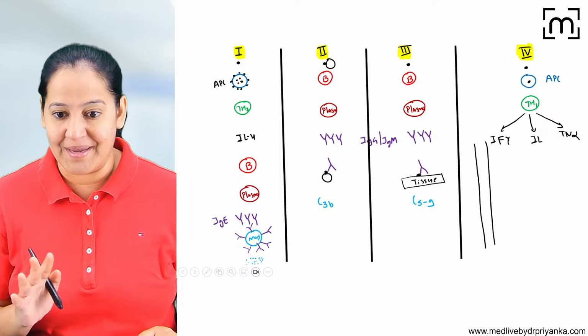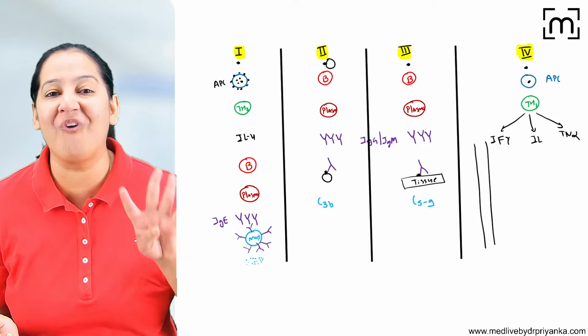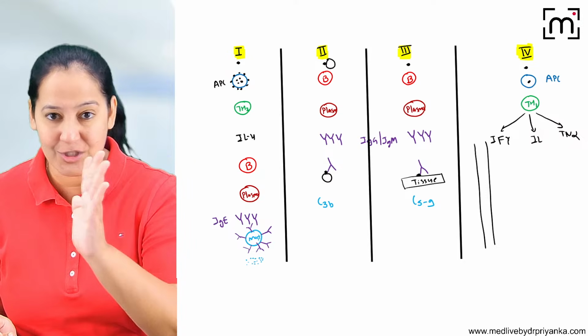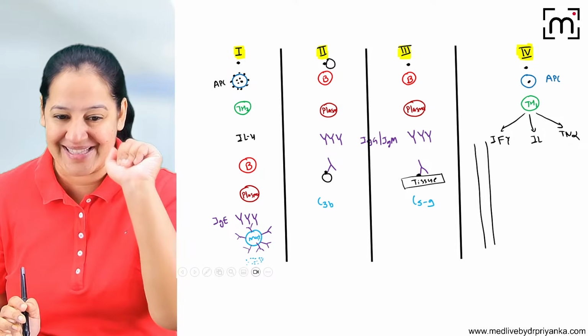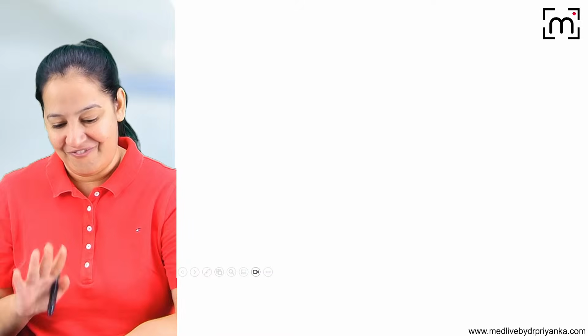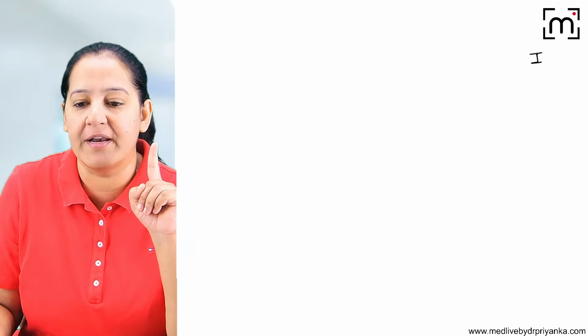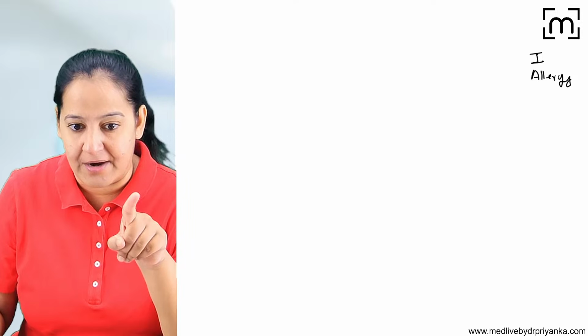So let me tell you the mechanism. On this master slide, I have drawn the mechanism of all 4 hypersensitivity in one shot. So I will be explaining 1, 2, 3, 4, one by one. In the end, we will compare them at a glance. Okay. So for now, let me tell you type 1, the mechanism of type 1 hypersensitivity, that is known as allergy. So let me start. Please see.